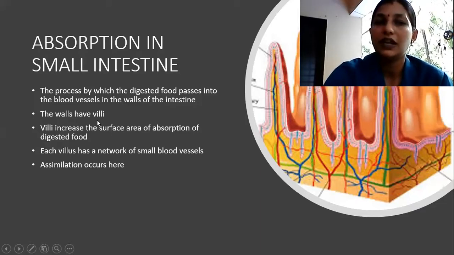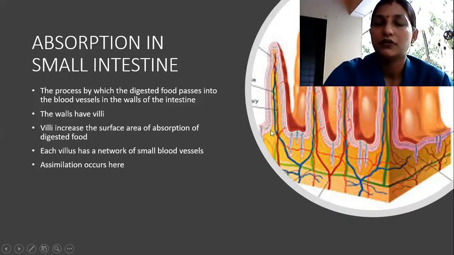Okay, villi increase the surface area of absorption of digested food. So here what is happening? The digested food is entering inside this region. Okay, this finger-like projection. And here the surface area of absorption is increasing. So each villus, this group is called the villi, and every villus, if you see, has small blood vessels. You can see blood vessels. Arteries are there and veins are also there.